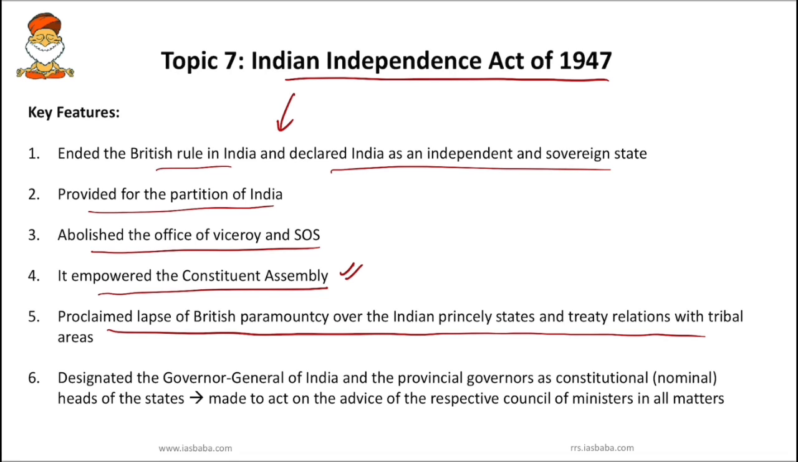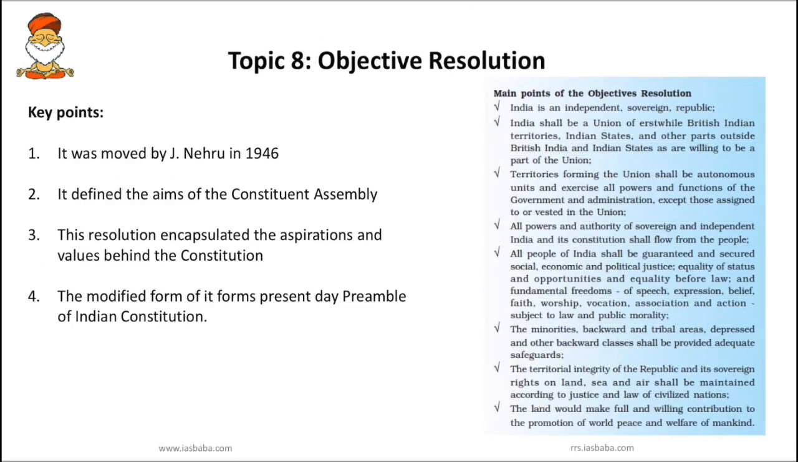Finally, this act designated the Governor General of India and the provincial governors as constitutional nominal heads of the state. So here you have to know the Governor General of India and also the provincial governors were made to act on the advice of the respective Council of Ministers in all matters. So these are some of the important features and these are the important acts which you have to know. So the next important topic is the objective resolution.